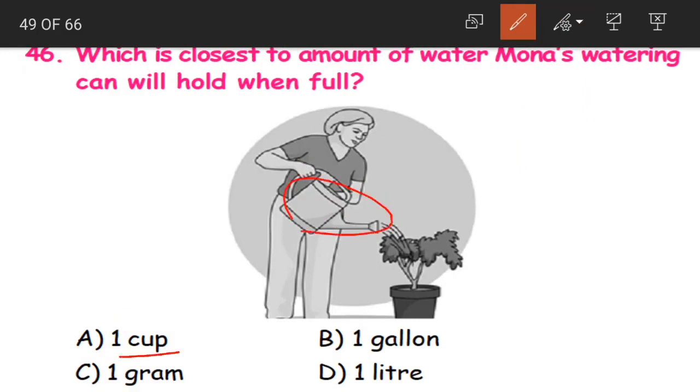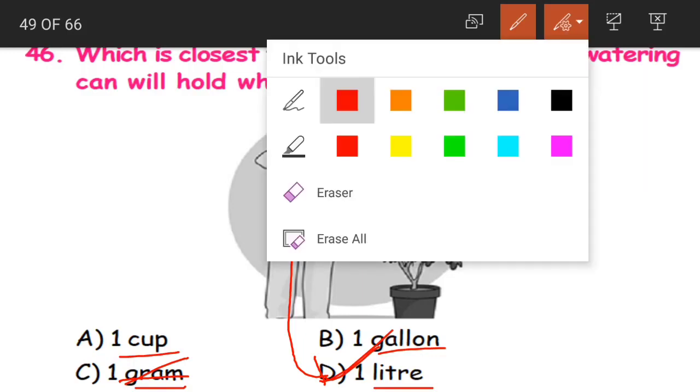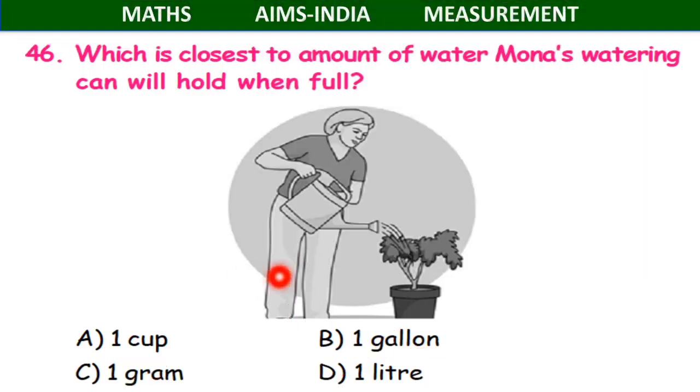1 cup would be too small. 1 gallon is for huge amounts of water and 1 gram is used for measuring the mass. But here we are measuring the capacity. So 1 gram cannot be the answer. And coming to option D, 1 liter. Yes, it will be our answer. The capacity of this watering can will be around 1 liter when it is full. 1 cup would be too small and 1 gallon will be too much children.